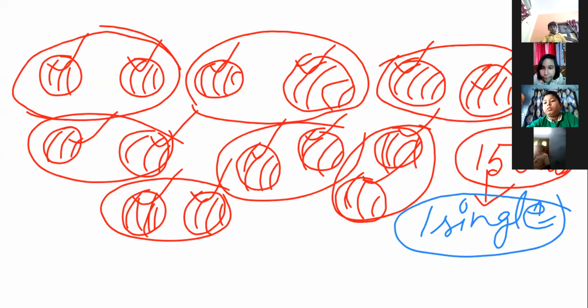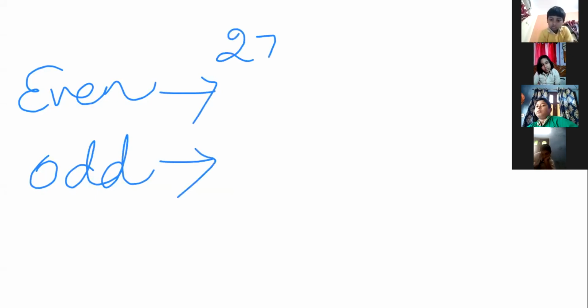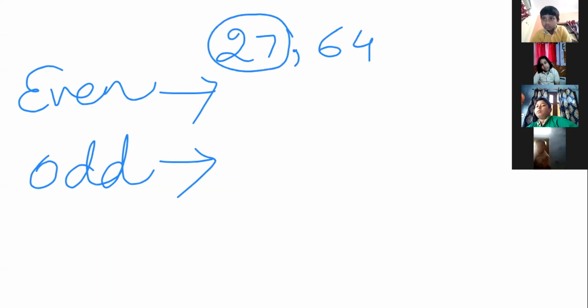Acha, suppose there is one more process to check whether a number is even or odd, without taking them into pairs, okay? Suppose I am giving you one number, 27, 64. First, we have to check whether this one is even or odd, okay?